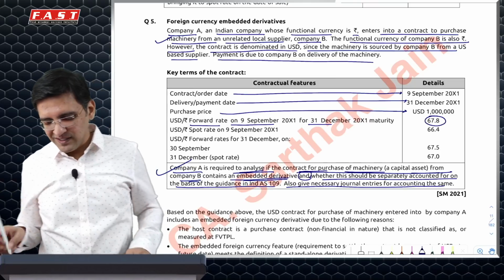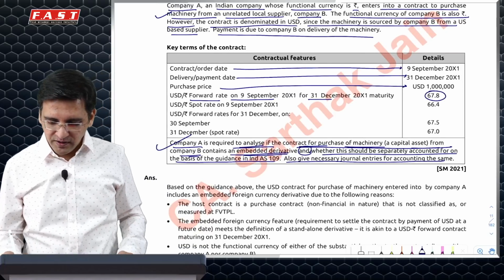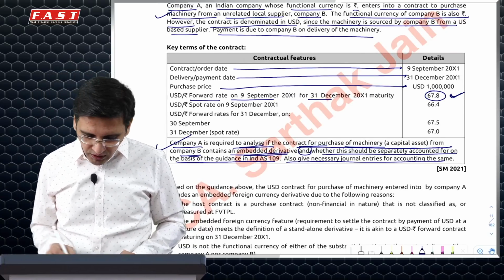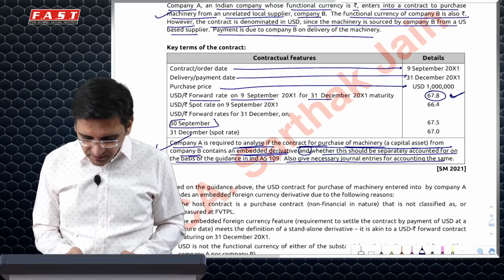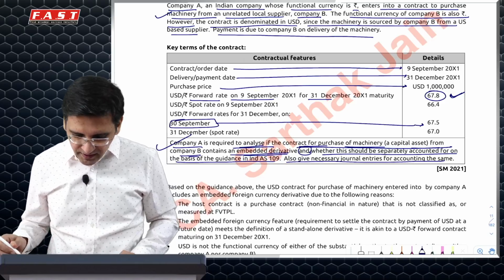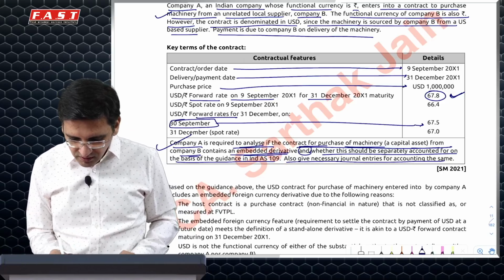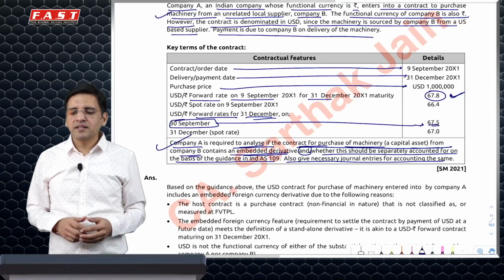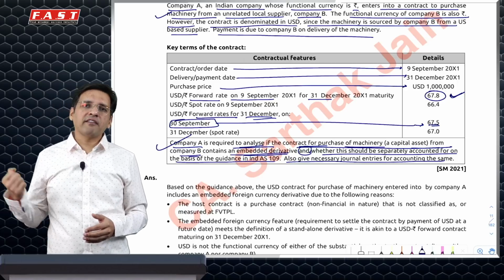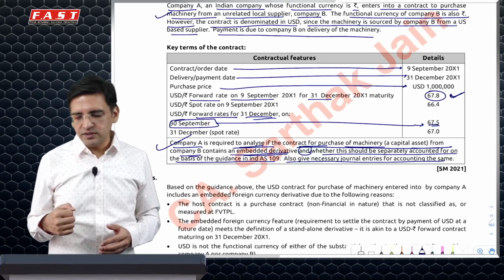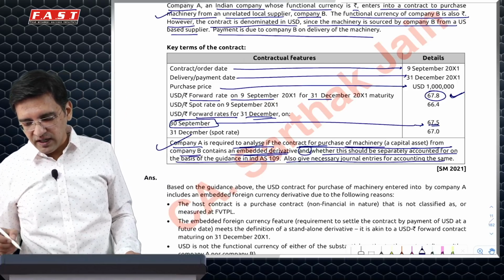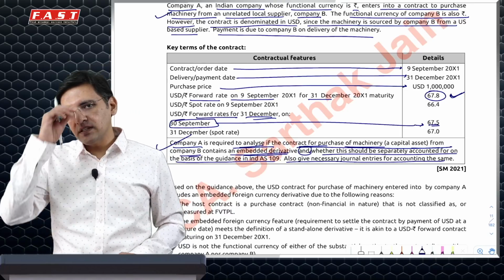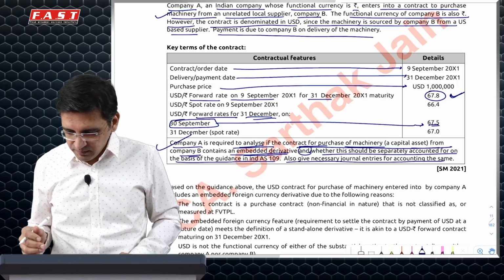Day 0, this is basically fair value of the contract is 0 and this is my reference price. Now I'll have to go if there is a reporting date in between. So it looks like 30th September is a reporting date. And there it says that forward rate on 31st December is 67.5. Which essentially means that it has gone down by 0.3. I'll be happy because I have purchased. So 0.3 into 1 million, which is 3 lakh rupees gain, is what I have made. I'll recognize a derivative financial asset of 3 lakh and book a gain of 3 lakh rupees.